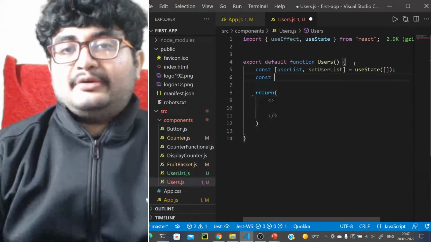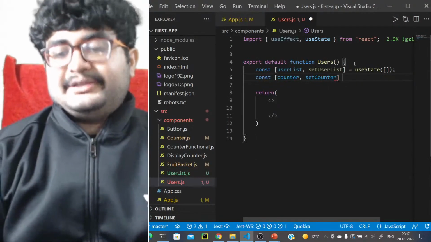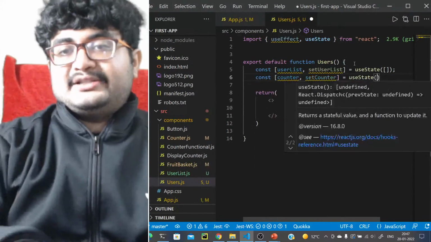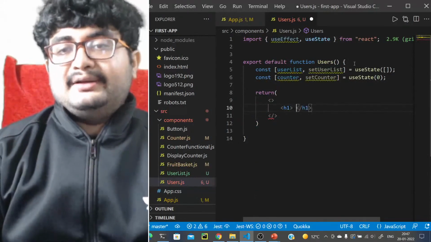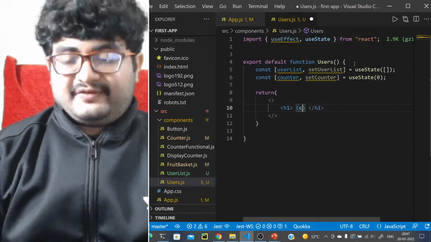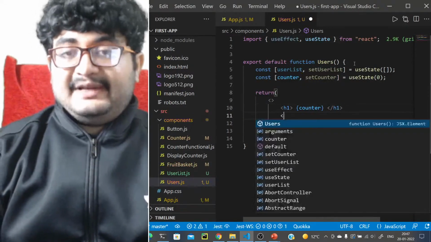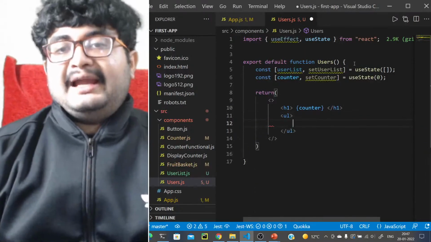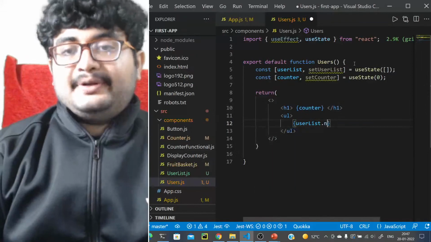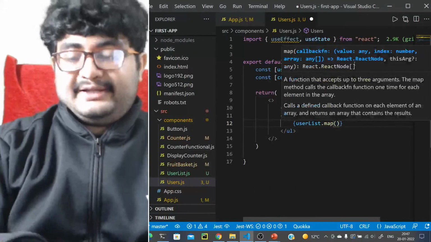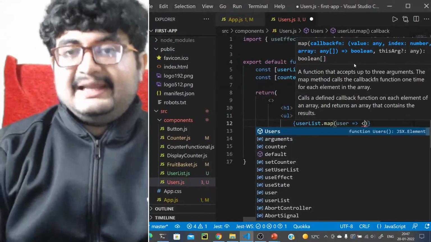So counter and set counter will be useState 0 initially. So we will have an h1, and after that we will have the counter. After that we will have the ul, and we will have the user list dot map, and here we will take each user, and we will do li.